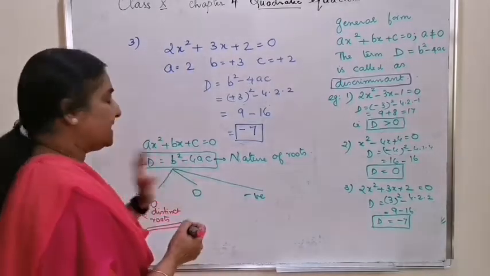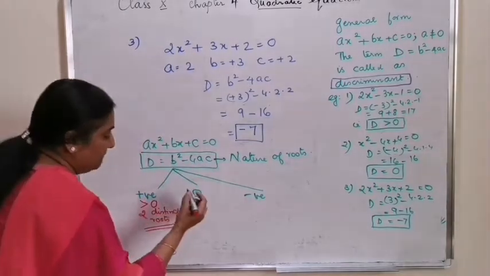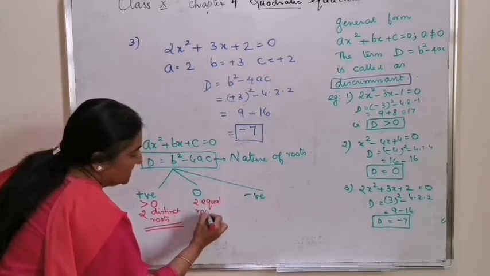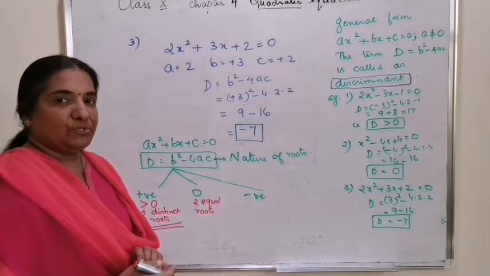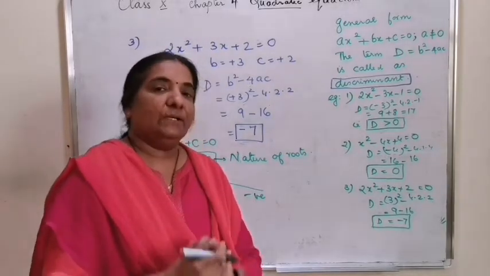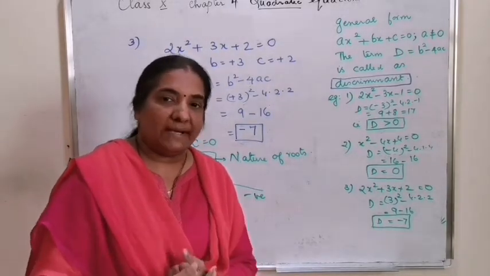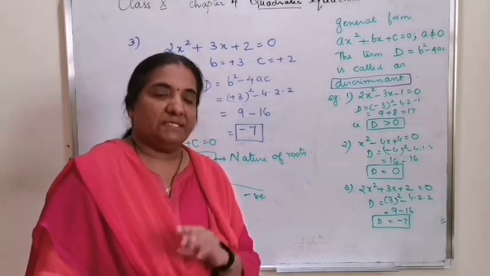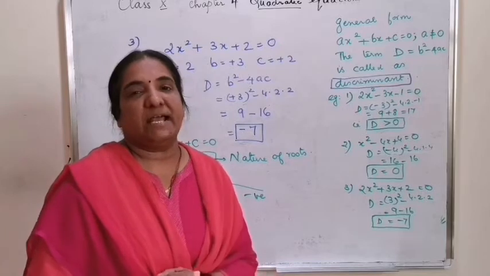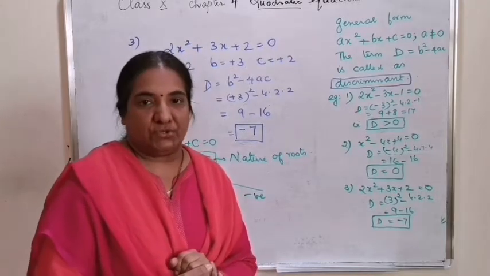If the discriminant value is 0, it will have two equal roots. That means the values of x will be same, and which shows that it has only one solution. Since both the values are equal, we can say that that equation has only one solution.